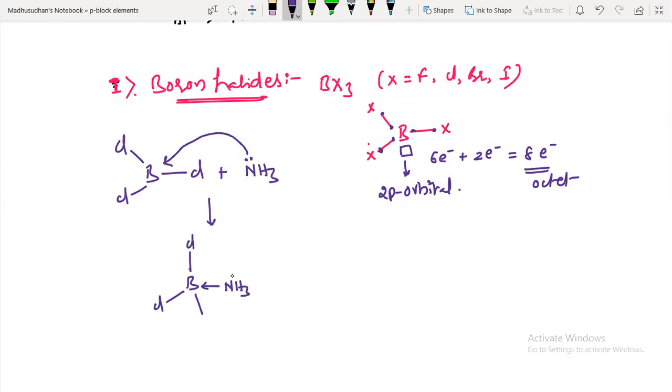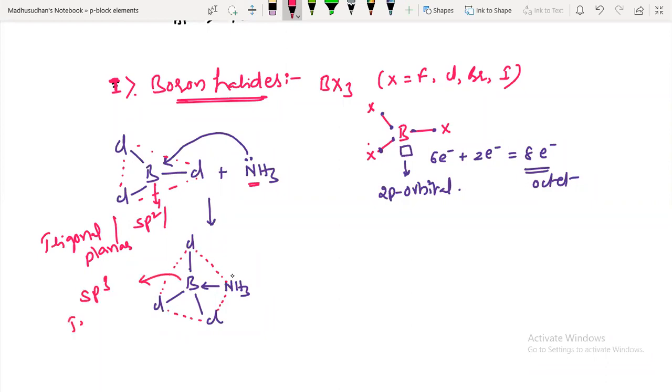And here earlier there are 3 chlorine atoms. Now, if you observe the structural changes of BCl3, what is the structure of BCl3 earlier? It is sp2 trigonal planar, isn't it? But after donation of the lone pair from the ammonia molecule, it becomes tetrahedral geometry. And what is the hybridization of the central boron atom now? It changes to sp3 and its geometry is now tetrahedral.